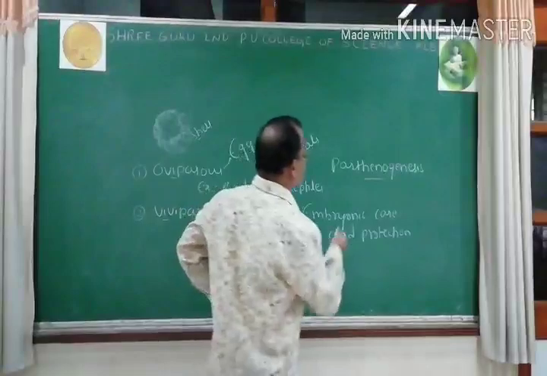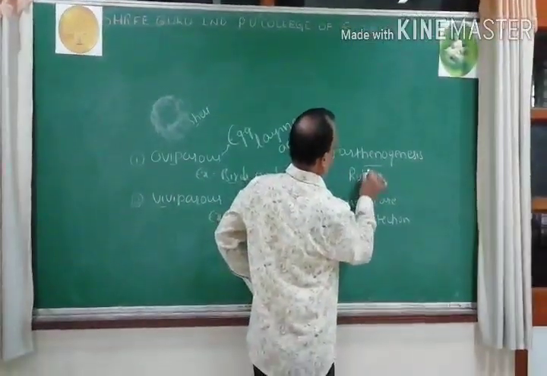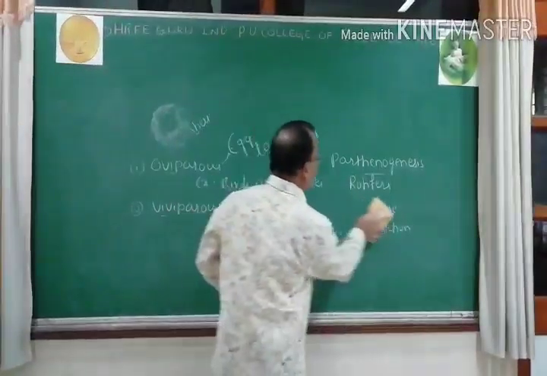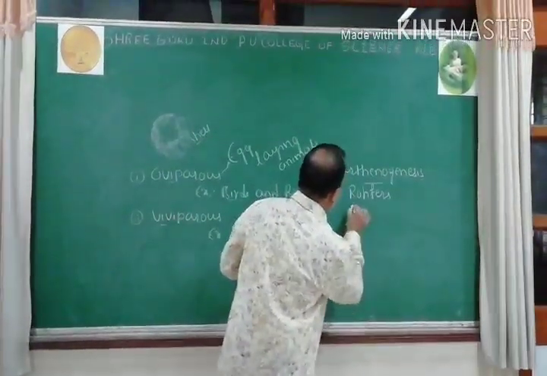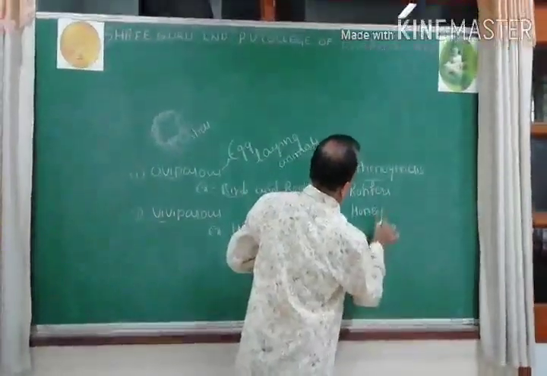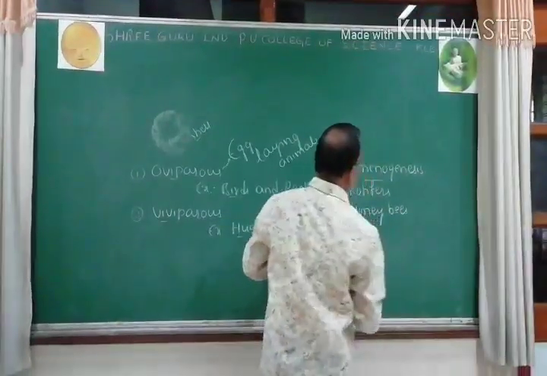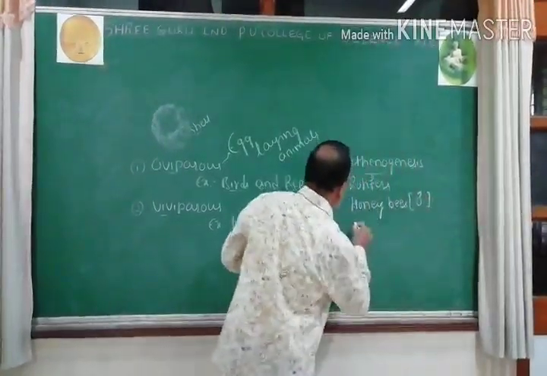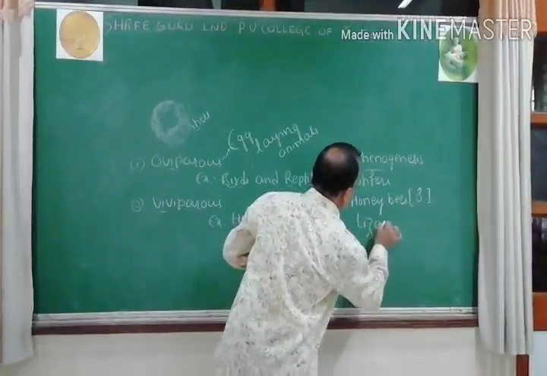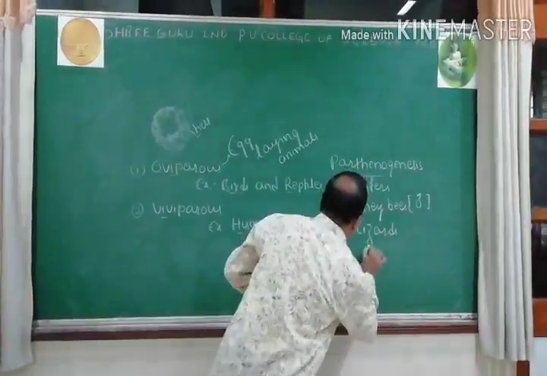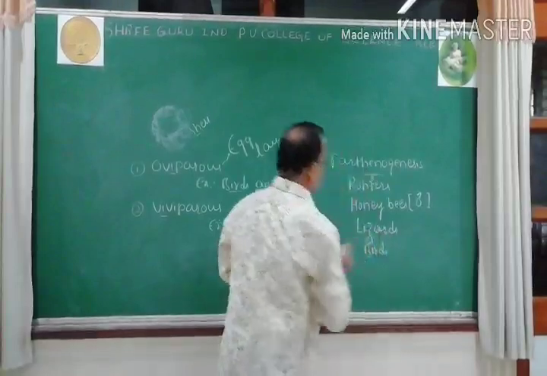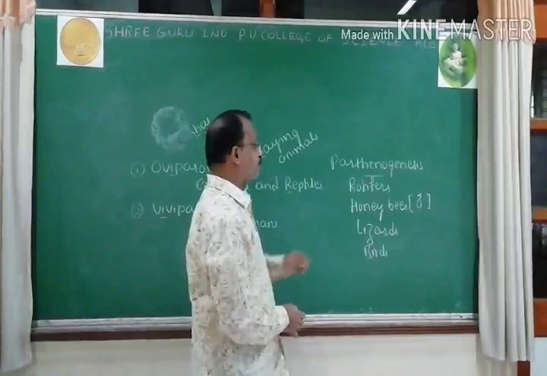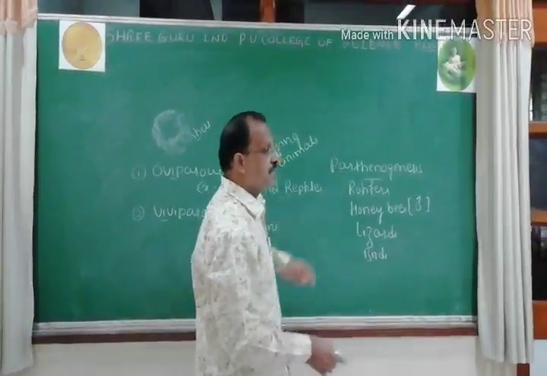In certain organisms like rotifers, honeybees, especially male, some lizards and birds like turkeys. Now don't get confused this word parthenocarpy with parthenogenesis.